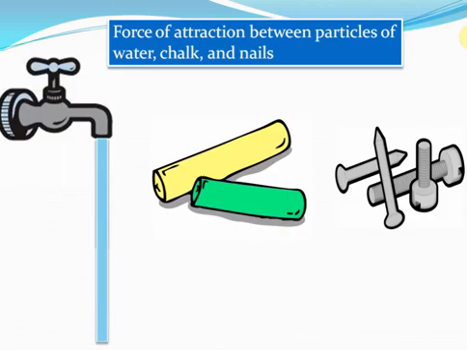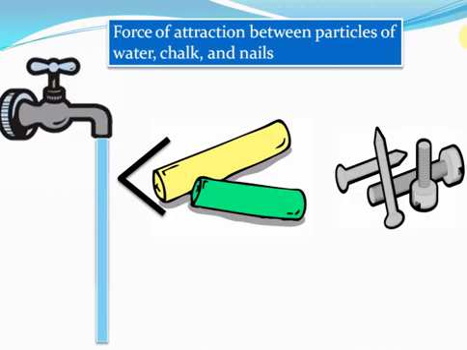However, you must notice one thing here. The force of attraction between particles differs from substance to substance. As you can see, the force of attraction is very less in liquids. For example, the force of attraction in water particles is less than the force of attraction in chalk particles. When you put your hand underneath this flow of water, immediately, you can stop this flow of water, isn't it? You can break this chain of water particles by simply putting your hand under the tap. On the other hand, you can put your hand over the chalk, but definitely the force of attraction between the chalk particles is so strong that the chalk won't break, unlike the water cylinder which just broke when you put your hand under the tap.